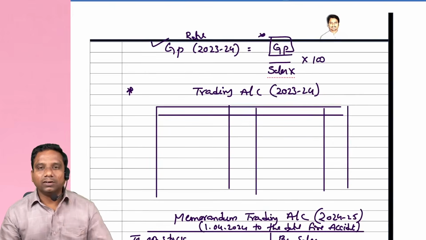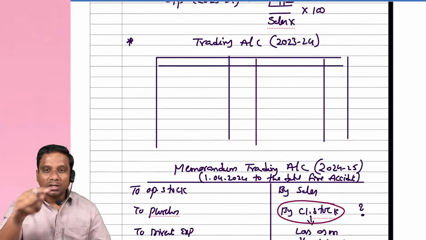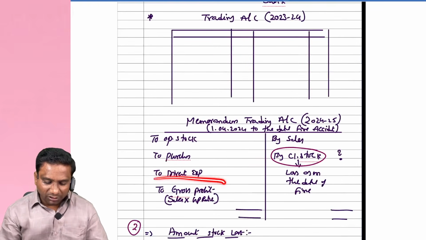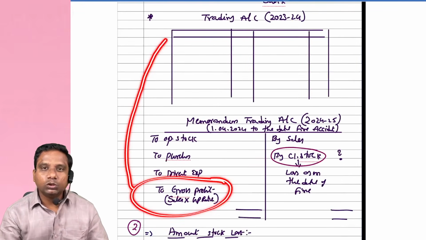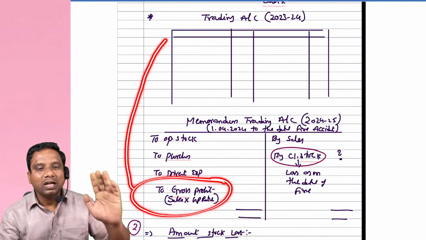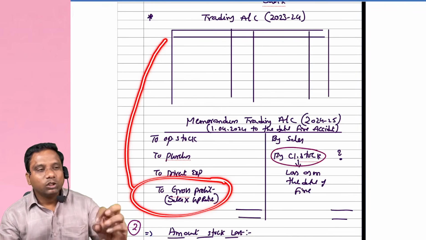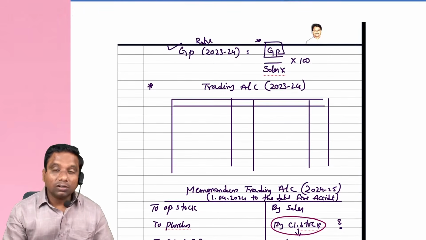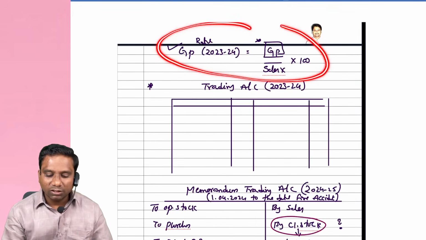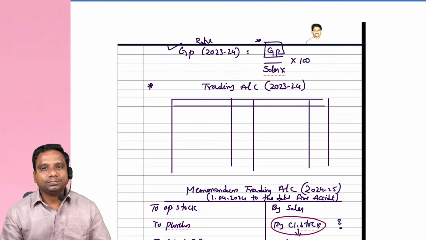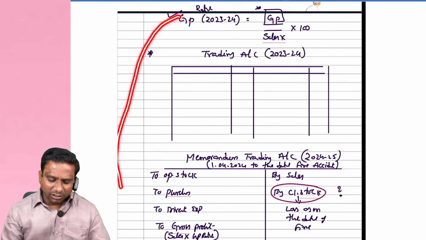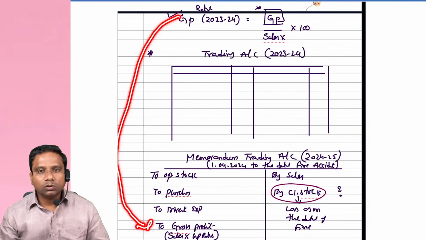Previous year trading account 2023-24. This is which year? 2024-25. If gross profit rate is not given, then go to the 2023-24 previous year trading account. From there, you calculate the gross profit rate. Sir, what is the formula for calculation of gross profit rate? Gross profit divided by sales into 100. So here the GP rate is calculated. Then apply the same GP rate to 2024-25.